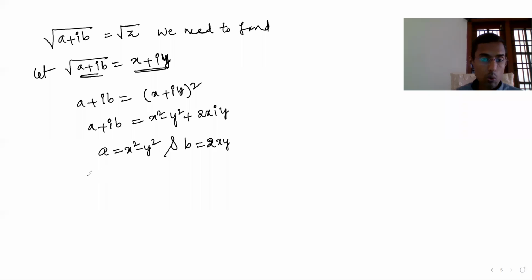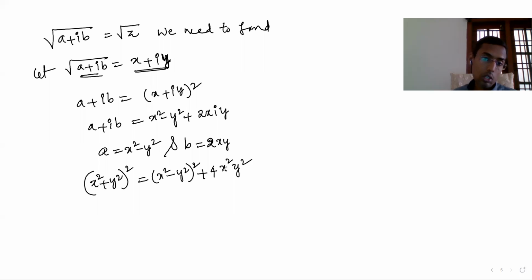Here a is there, b is there. Now I want x square plus y square whole square. a minus b whole square plus 4ab is a plus b whole square. A minus b whole square means a square... sorry, not b square. x square plus y square.